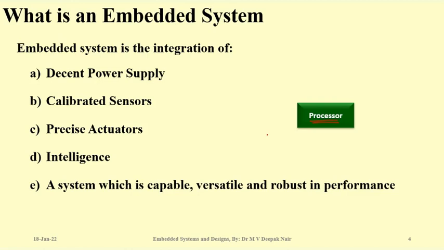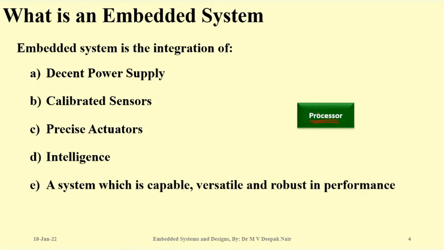Suppose you are spending only $5 extra for a processor, but you are making 1 million copies of the product, so it will cost you 5 million rupees extra. So the amount increases exponentially. And secondly, if it is not versatile, or if it is not able to provide you service for a long time period, then you are wasting your money just by choosing a wrong processor.